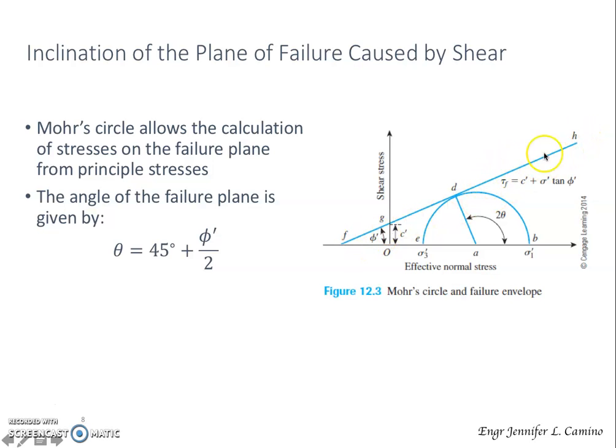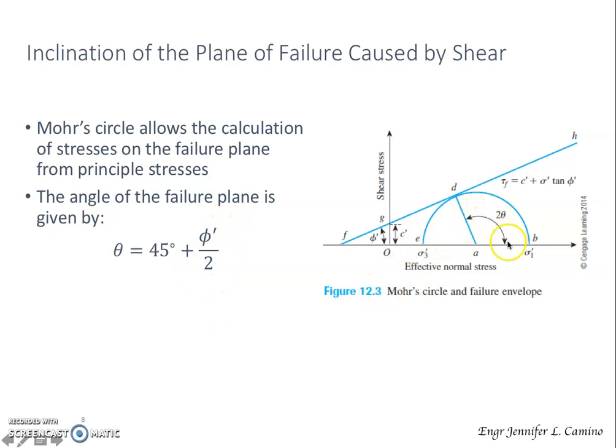And of course, the equation for this, as we have discussed, is shear stress is equal to C prime plus sigma prime tangent phi prime. Here we have our cohesion, which is denoted by C prime. And of course, the angle of the failure plane is given by this equation: theta is equal to 45 degrees plus phi prime over 2.